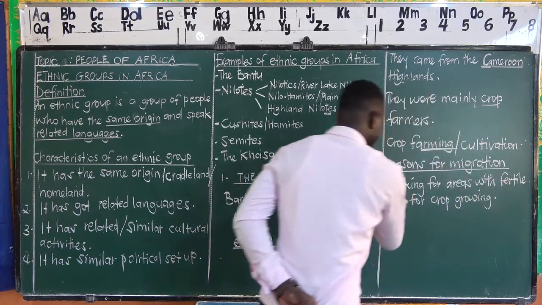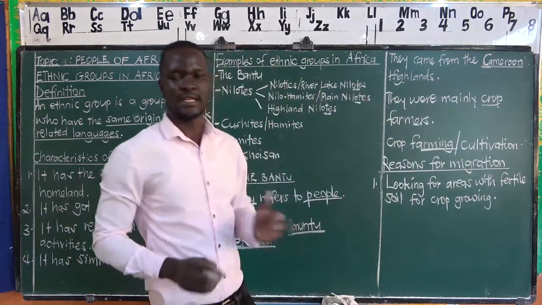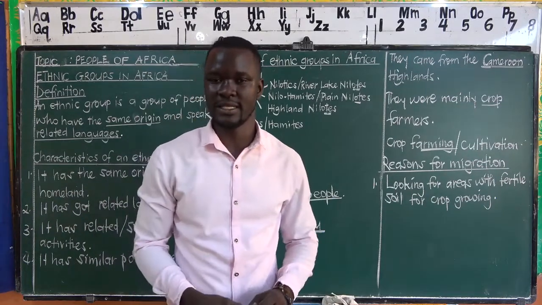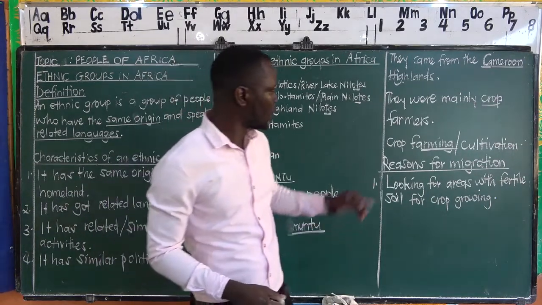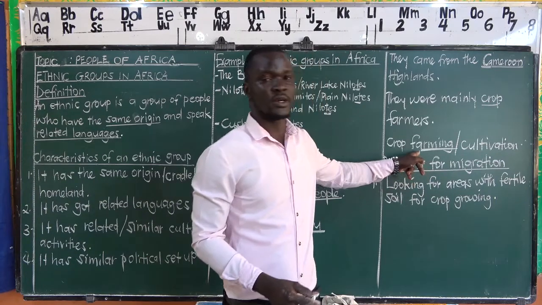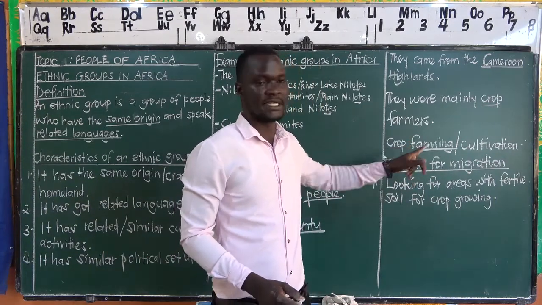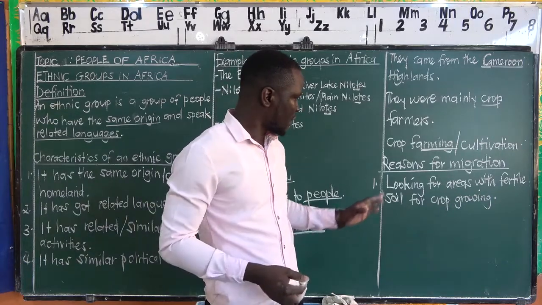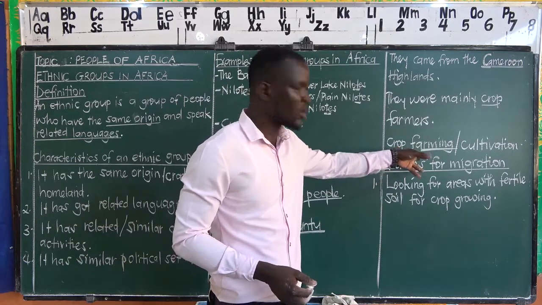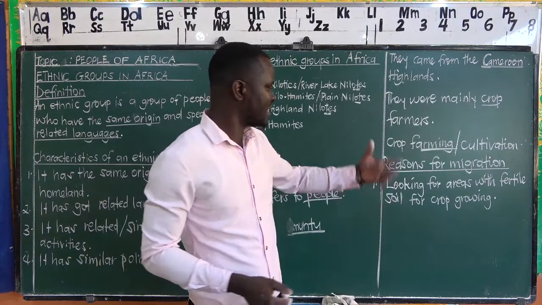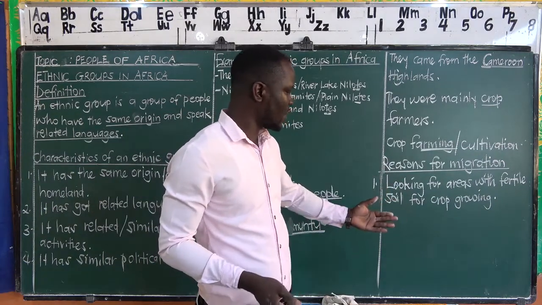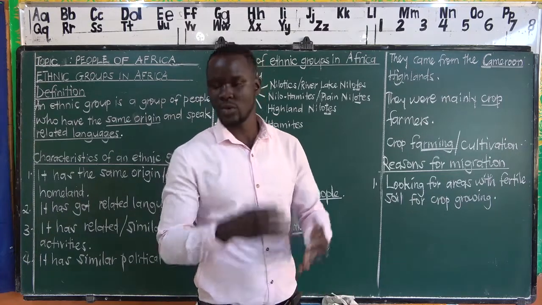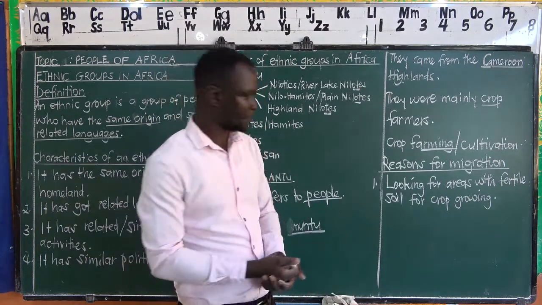Dear candidate, this is our main reason for the migration of the Bantu. Why have we said it's the main reason? Because we are considering the major activity that this ethnic group was practicing. So we are saying, since they were crop growers, then it means that the main reason for them moving was looking for areas that had fertile soil, such that they could grow their crops there.